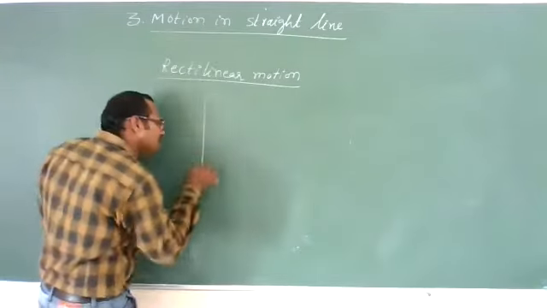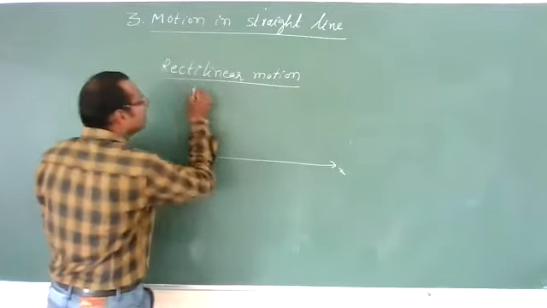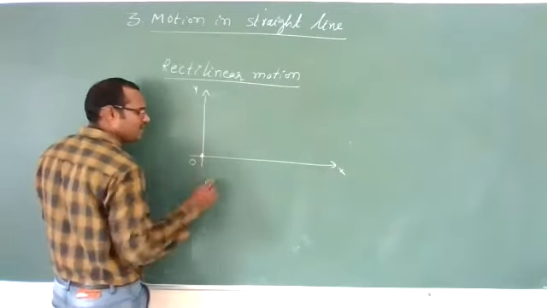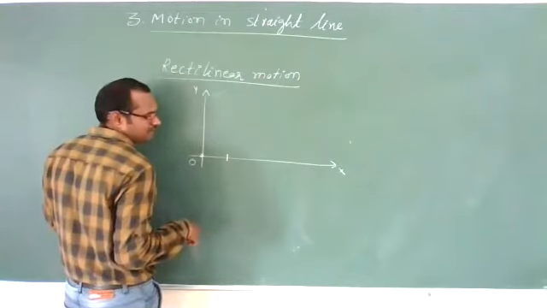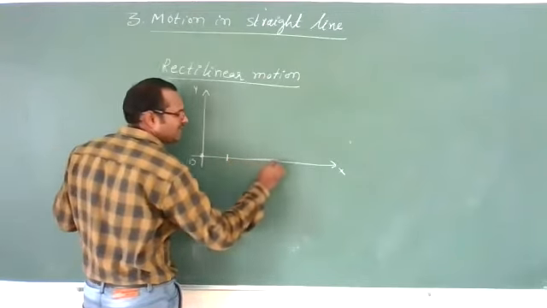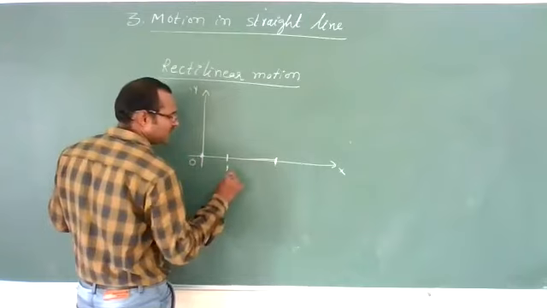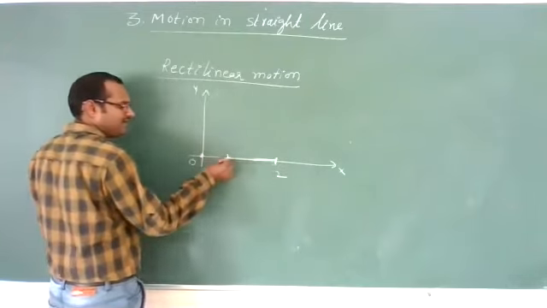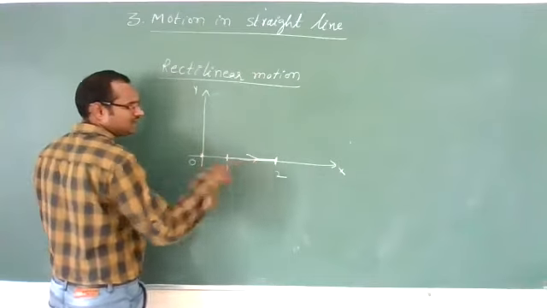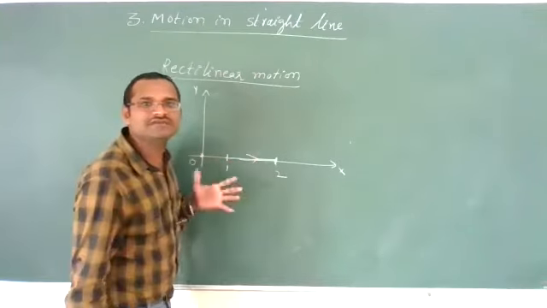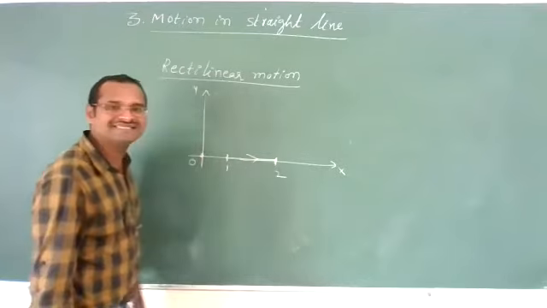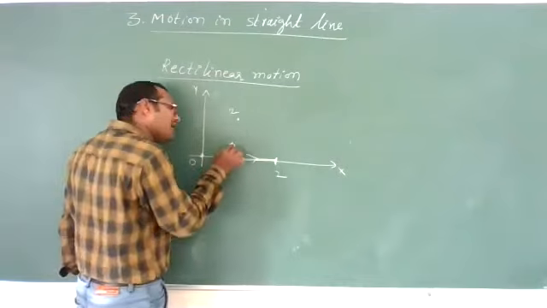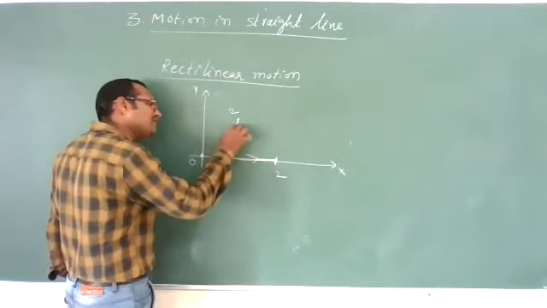Now, see, if you take x and y axis, this is the reference point. Now, let us imagine the object is here. After some distance, the object travels to a second location. The distance traveled by the particle is straight, so it is nothing but rectilinear motion. Not only this, if an object from this point comes to here, let us imagine it is moving like this.